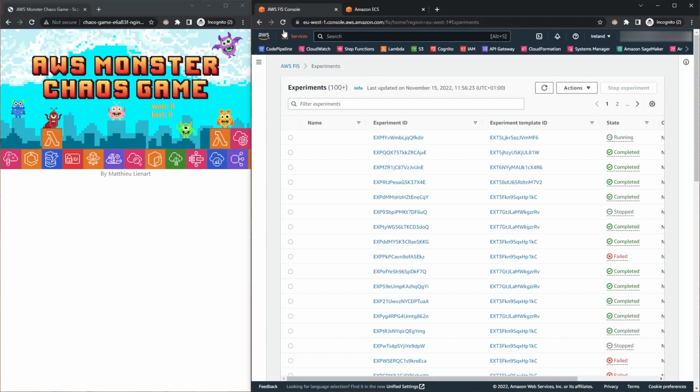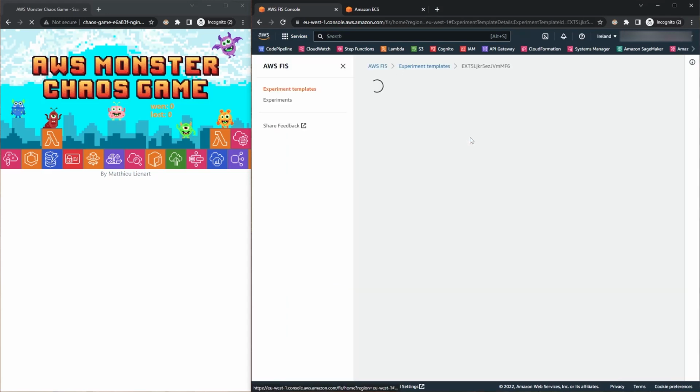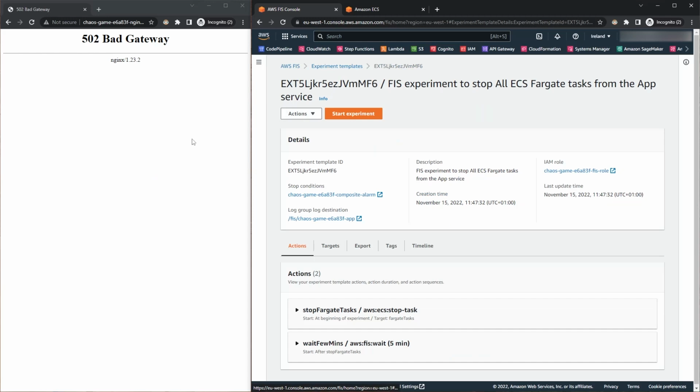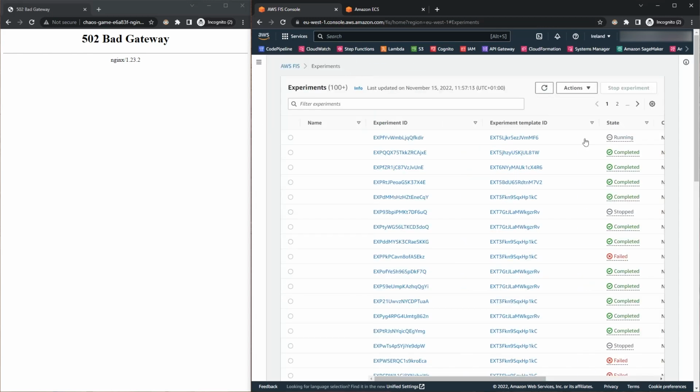Now if we switch back to the AWS console, we should see here a new fault injection experiment running. If we look at the template, this one will stop all the web application Fargate containers. Obviously, this will generate, as we can see immediately here on the left, a problem in the application as we killed all the web application service tasks. So the application is not working anymore. And we will have to wait for the experiment to finish.